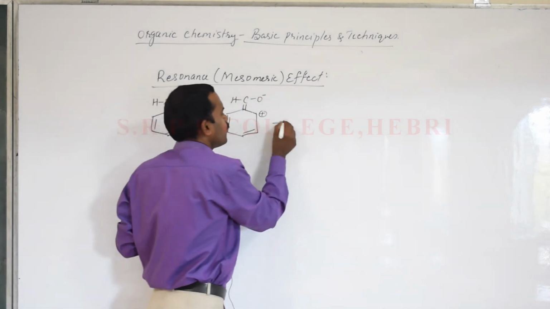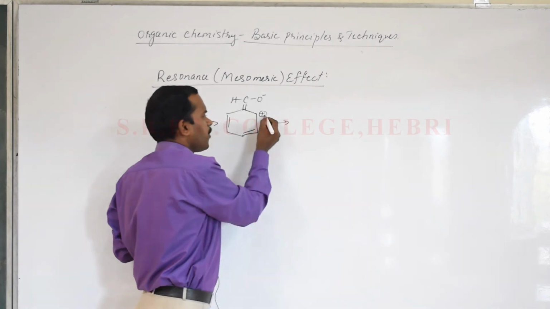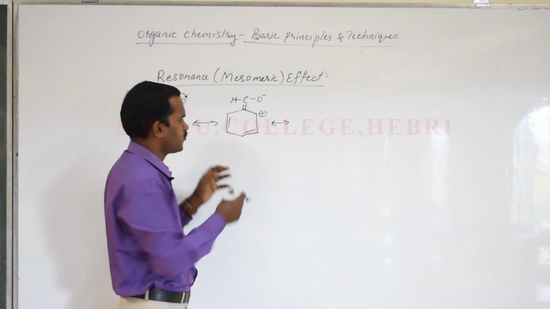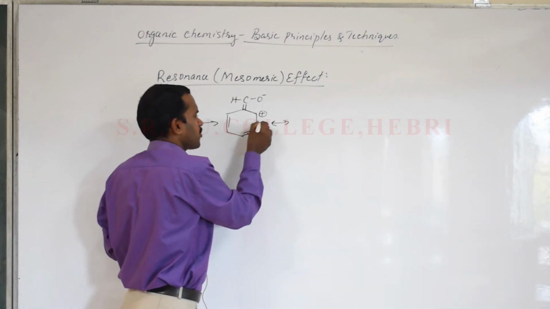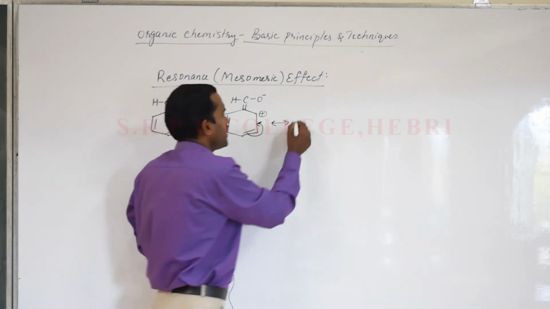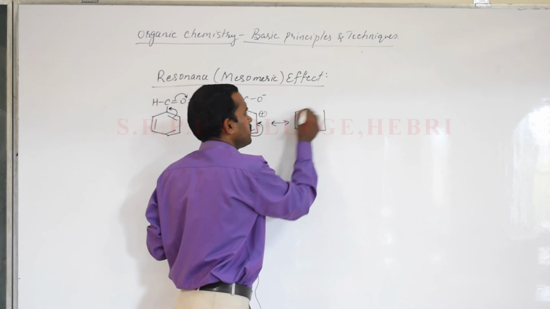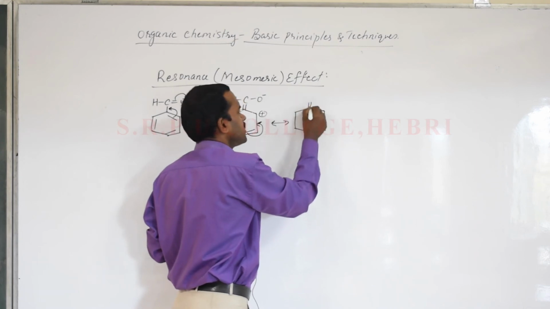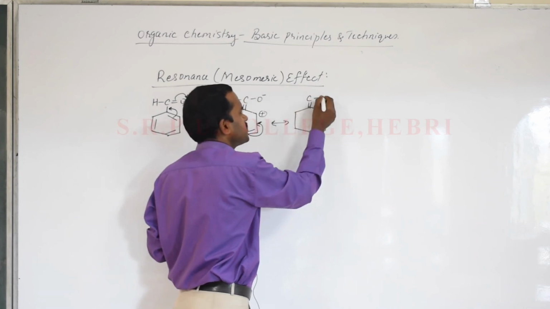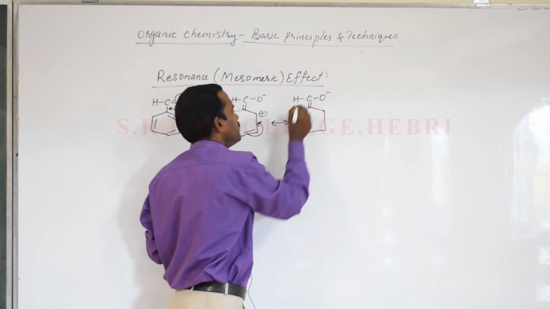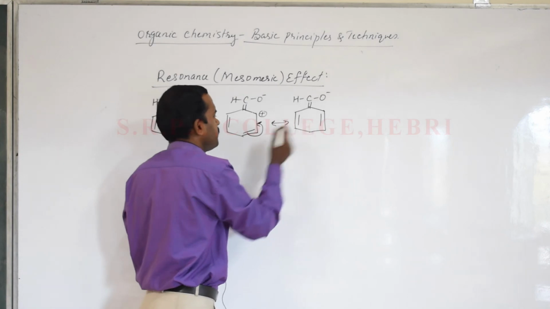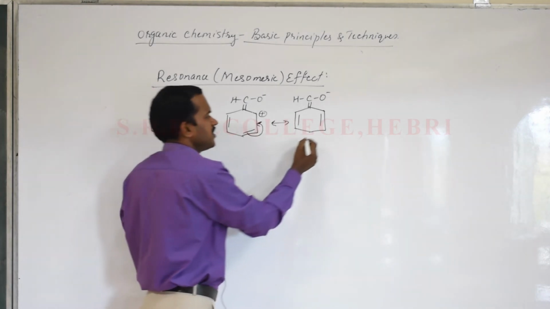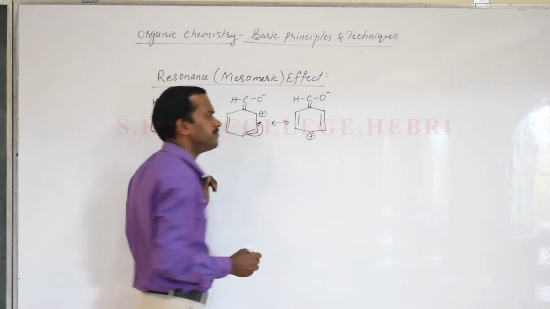So now what is the next phenomenon here? The positive charge on one of the carbon atoms will try to withdraw the electrons, pull the electrons from the next position. So these electrons get shifted. So we'll write a third resonating structure in which the benzene ring, this remains the same, C double bond O now changed to a single bond O minus, it is hydrogen. This positive charge pulling the electron, here comes a double bond, this double bond also remains the same. Due to loss of these electrons, there comes a positive charge on this position.